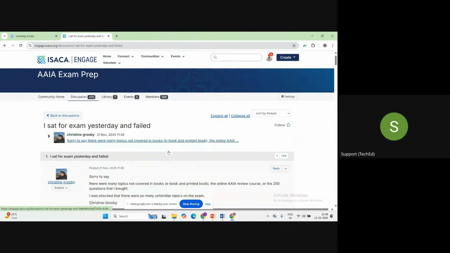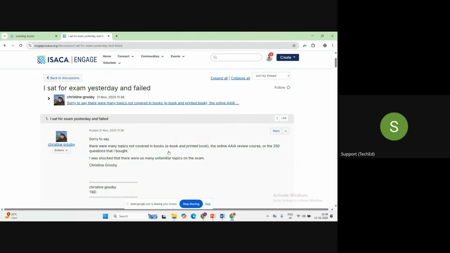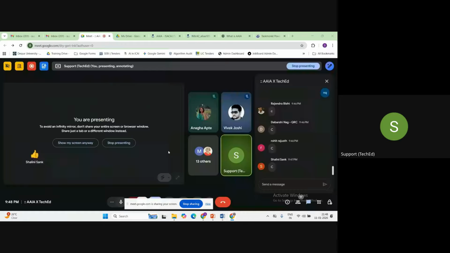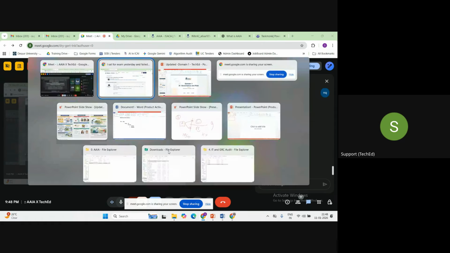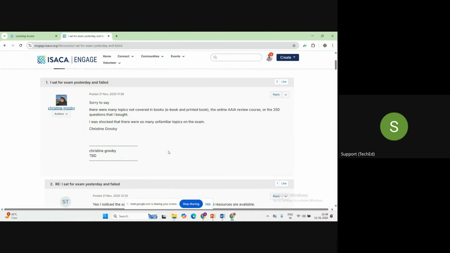Most of the people are saying that in the exam there are a lot of questions on topics which are not properly covered in the syllabus. Why are they saying this, guys? Because this is obviously a very new subject. Things are evolving, and even ISACA is improving their Q&As day by day.